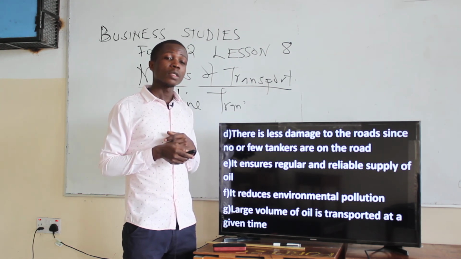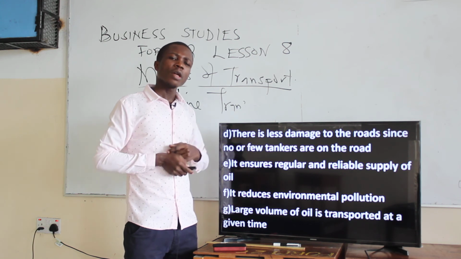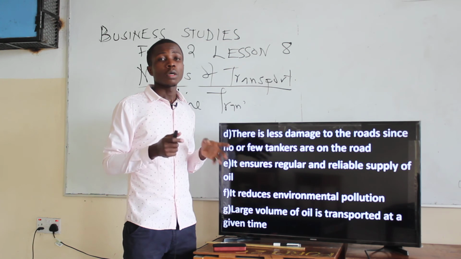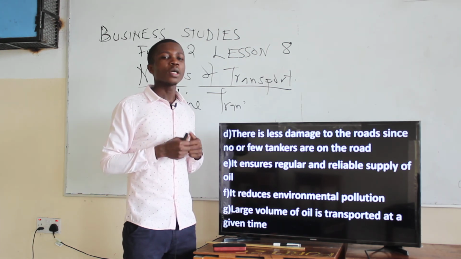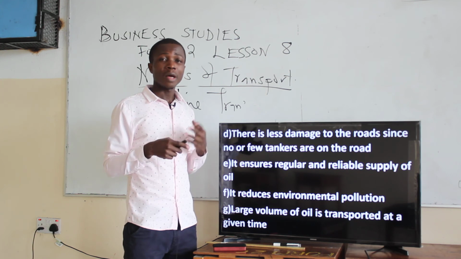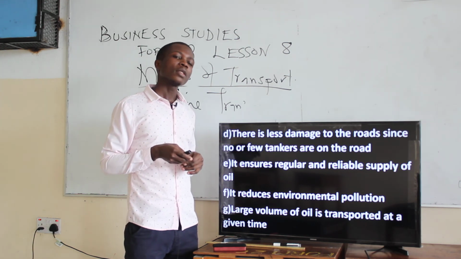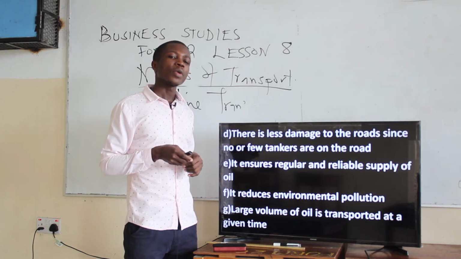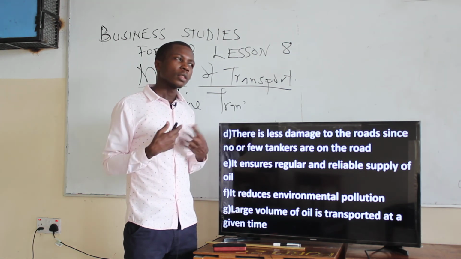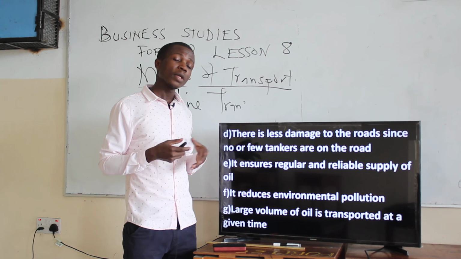The next is to ensure a regular and reliable supply of oil. A pipeline ensures regular and reliable supply. You can rely on it, and it's regular and continuous. Then the next, it reduces environmental pollution. When you use a pipeline, anything to do with the environment will be in terms of noise.